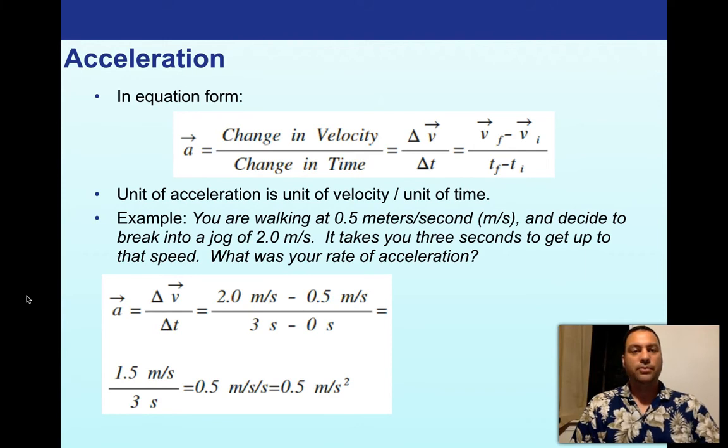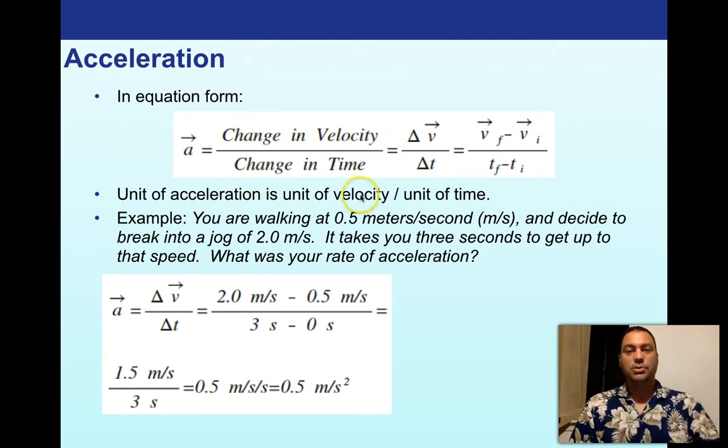So in equation form, remember we kind of described it. Acceleration is a change in velocity divided by a change in time. Now remember, if it's going to be a change in velocity, that means velocity is a vector, right? We remember that velocity is a vector. So that means acceleration is also going to be a vector. So we would write A as acceleration with an arrow up on top. Okay? So that just means that acceleration is a vector. It's a change in velocity divided by the change in time it takes to make that change in velocity.